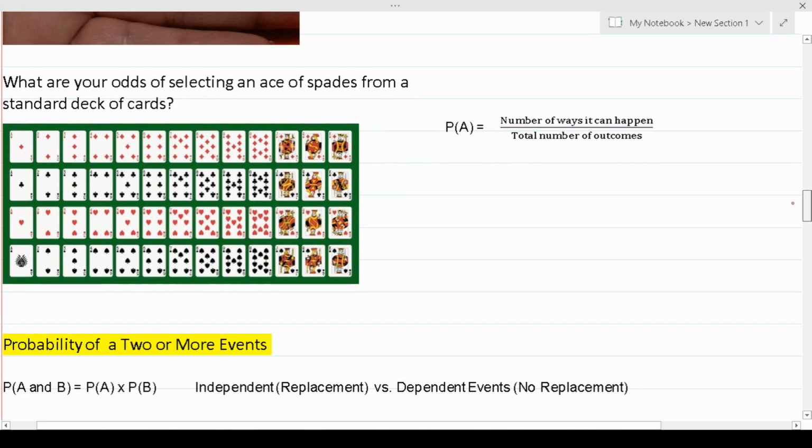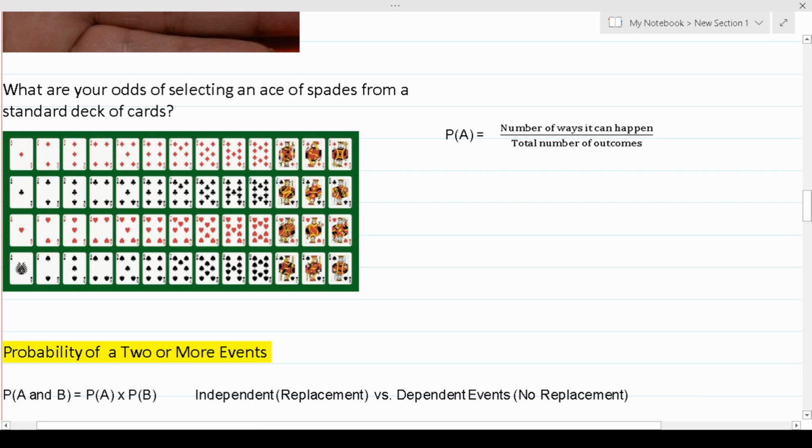All right. This example asks us, what are our odds of selecting an ace of spades from a standard deck of playing cards? A deck of playing cards has 52 cards, so our probability of picking an ace of spades, and I'll call that AS, is going to be out of 52. Again, we're going to pick one card from 52. And if we take a look, there's only one ace of spades in the entire deck, so there's only one way we can pick an ace of spades. Okay, so our probability, in other words, of picking an ace of spades is 1 out of 52.